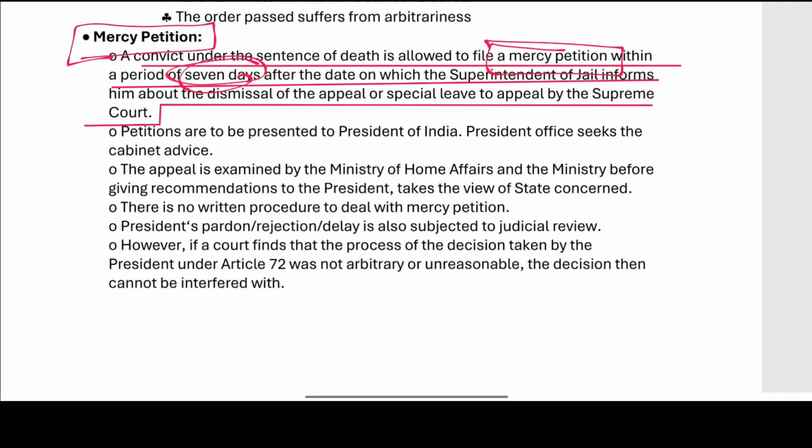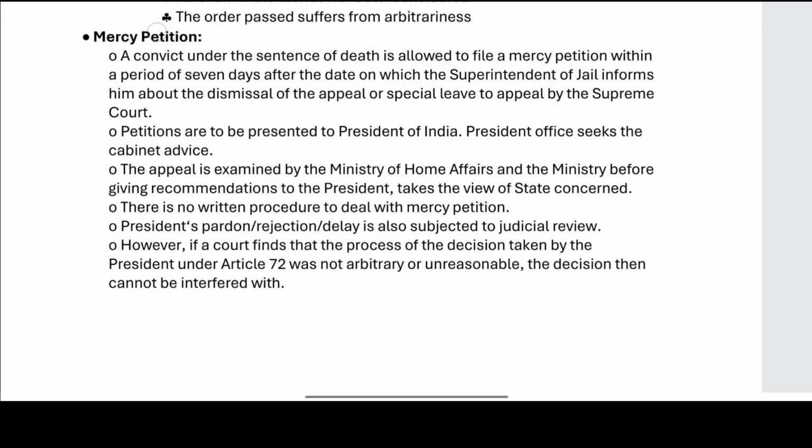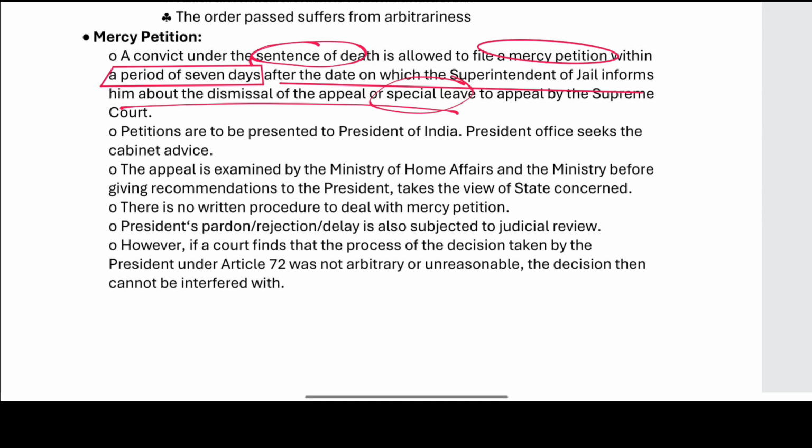A convict who has a death sentence, if he is subjected to the death sentence, he is filing a mercy petition, right? Within a period of 7 days from the date on which the superintendent of the jail informs him that the special leave to appeal by the Supreme Court has been rejected, or the appeal has been dismissed, right?